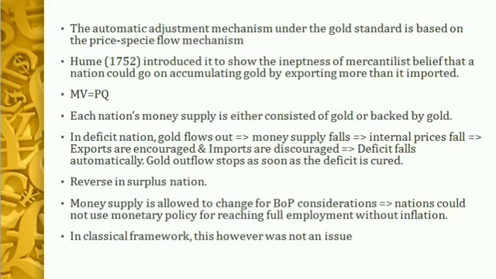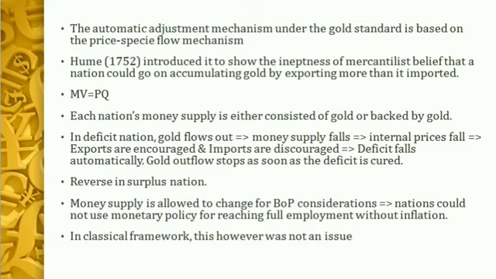Now, in the classical model, V is fixed because it is guided by the institutional factors, and Q is fixed at the full employment level because there is no excess capacity, no inflation, so the economy will always be producing at the full employment level of output.